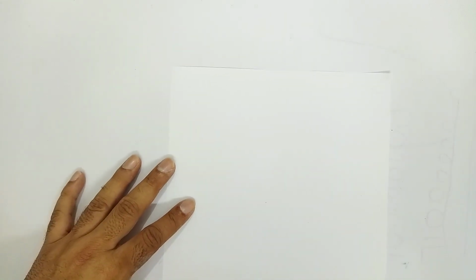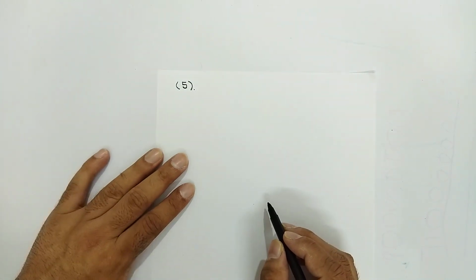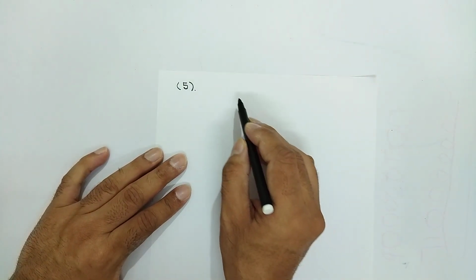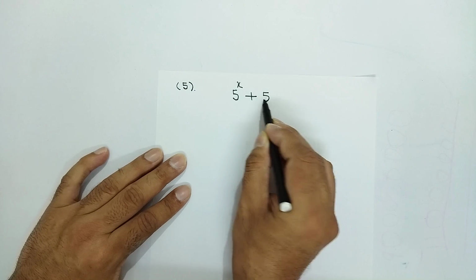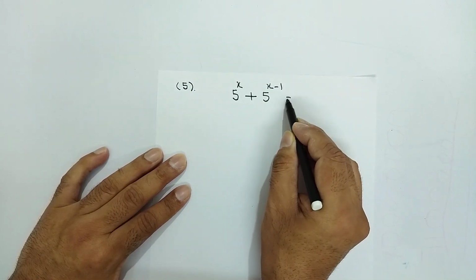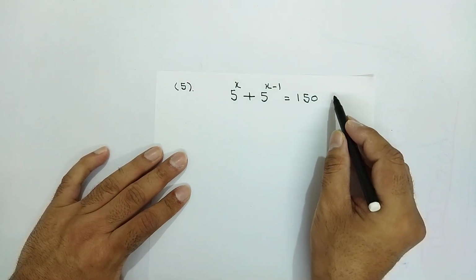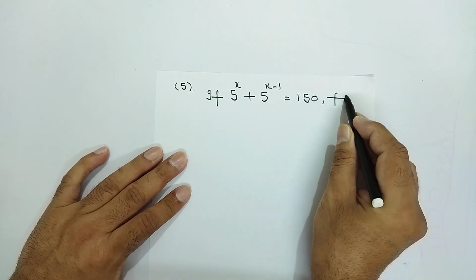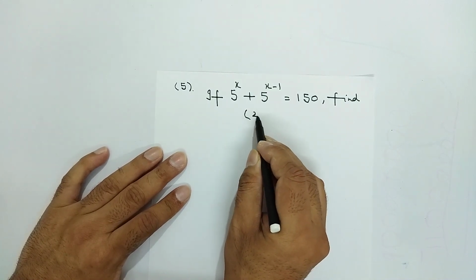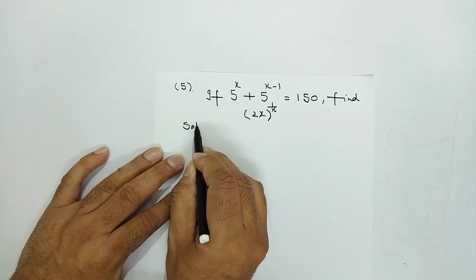Now another question I am taking of exponents and radicals, that is also in extra questions and generally comes in many board exams, whether NCERT or DAV or any other board. 5 power x plus 5 power x minus 1 is equal to 150. And then he has asked to find, write it like this, if this is equal to this, find 2x raised to power 1 upon x. Good question it is. Solution.